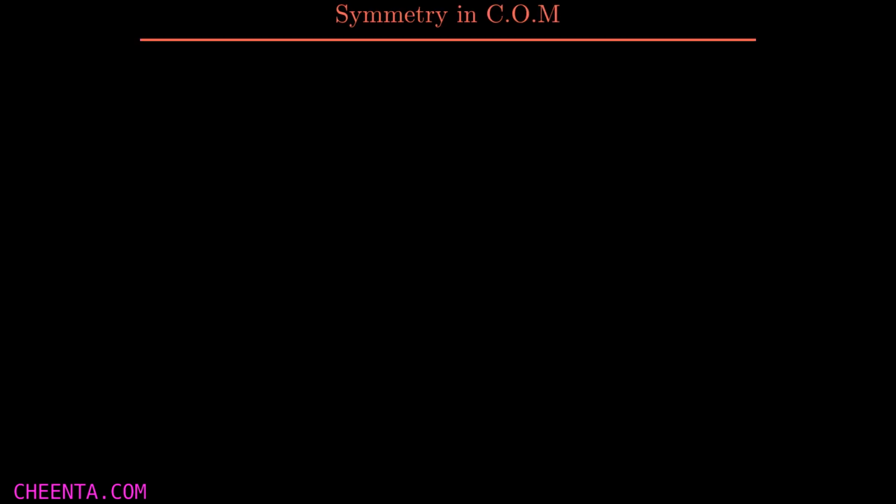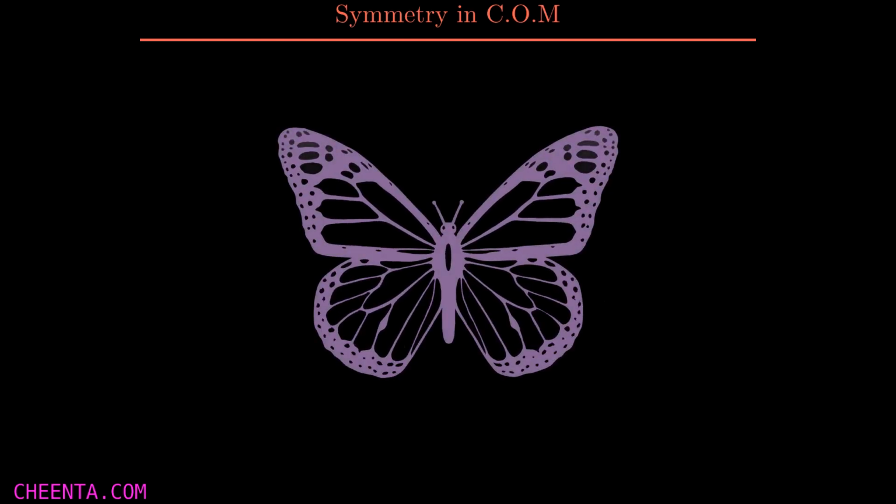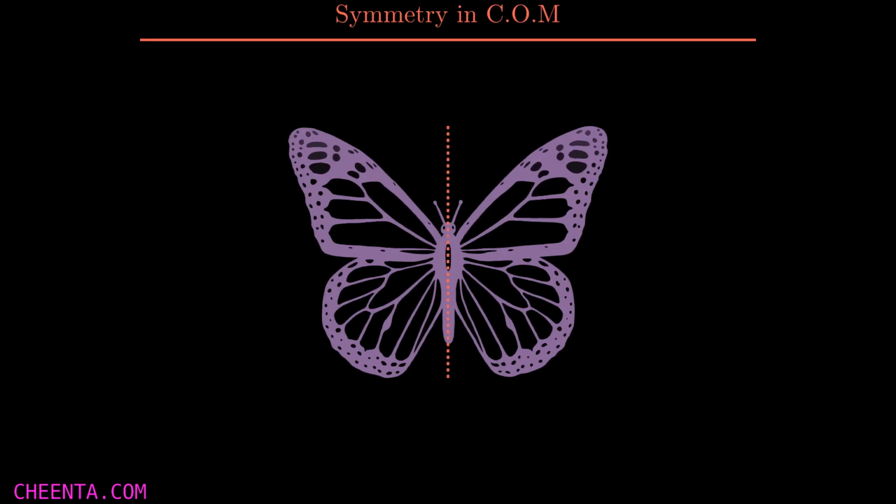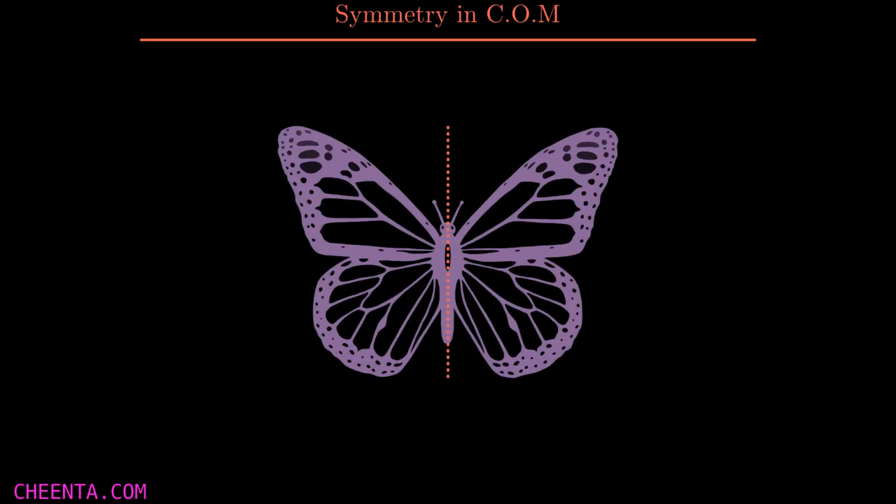There is a hidden symmetry in center of mass. Suppose I have a body which is symmetric about an axis or a plane, like this butterfly. It has an axis of symmetry, that is this one. What I mean is that if I reflect or flip the butterfly with respect to the axis, it will be the same as before. If a body has this kind of symmetry, then the center of mass of that body will be on the axis, like in this case the yellow dot here.